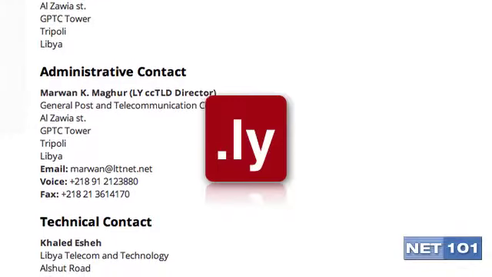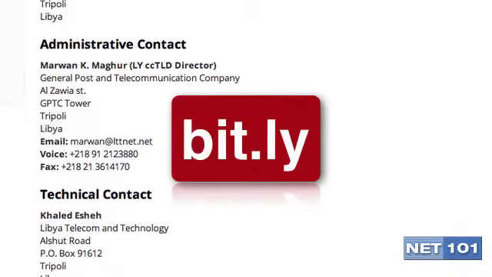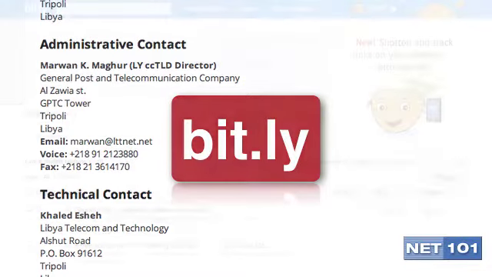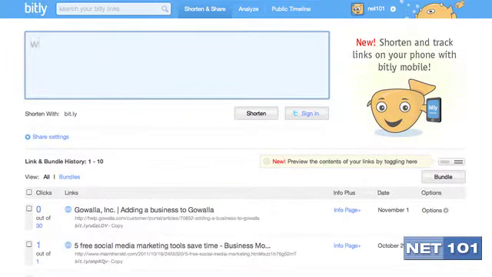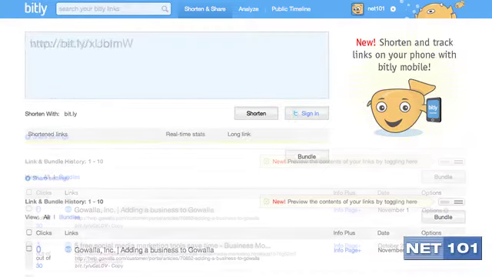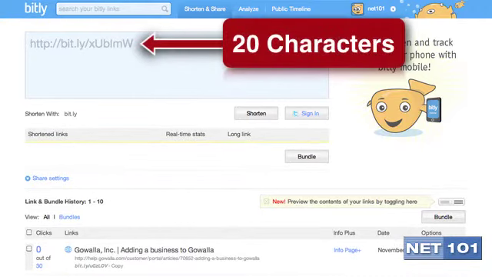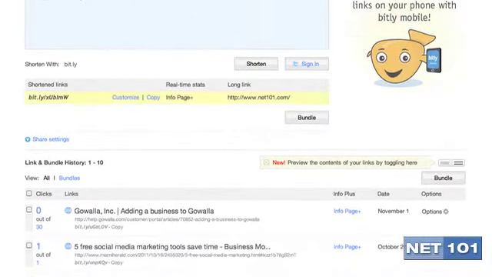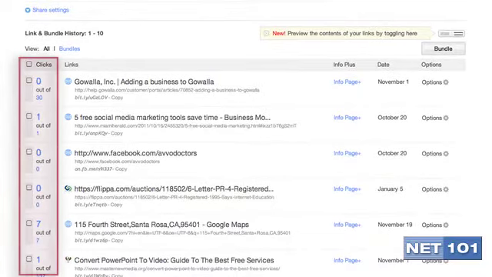A while back, a company got the domain bit.ly and started providing URL shortening services. Not only was their URL shorter, but the code after their domain had fewer characters, and they offered the ability to track how many people clicked on the shorter link that was created. This was beneficial to people who wanted to see the amount of interest that a particular tweet generated.